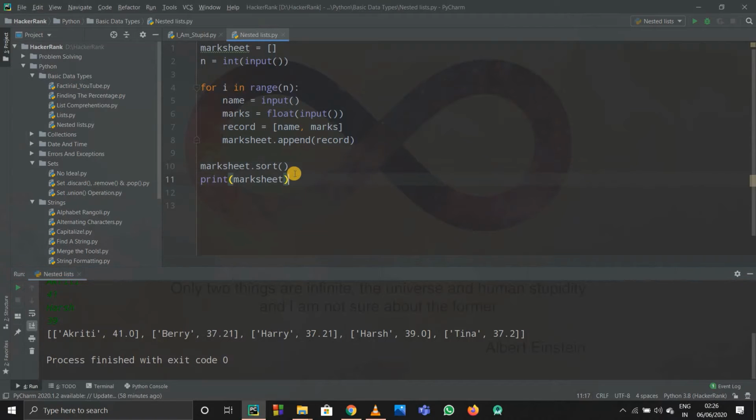It's fine. Okay, now I want the lowest marks. So I'll just write minimum, or I don't want the minimum actually, I want the second lowest.